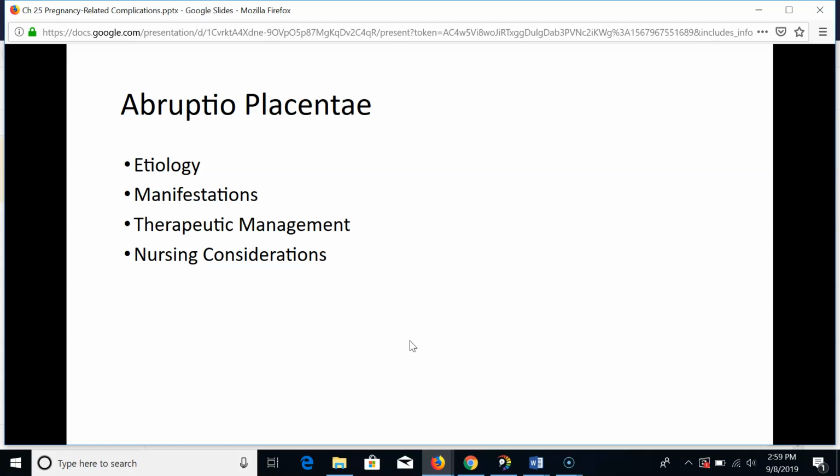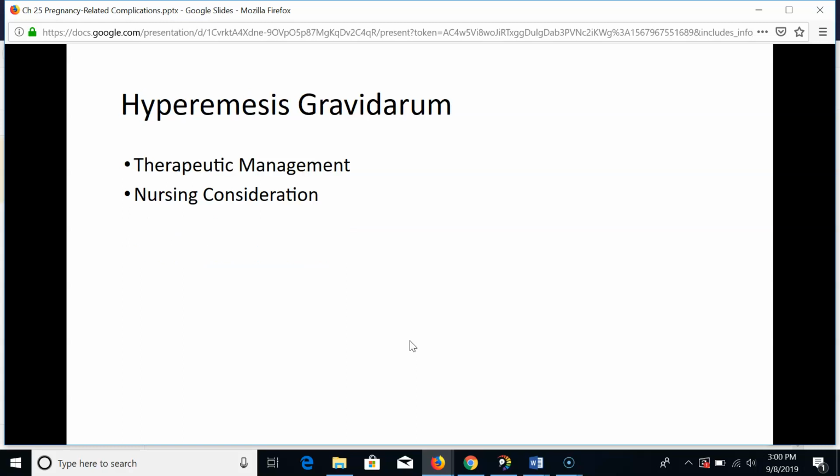Therapeutic management includes being hospitalized, and maternal and fetal assessments need to be completed. If no signs of fetal distress and mom is stable and the fetus is not full term, they may just keep her in the hospital and monitor. They would give her a tocolytic medication to keep the uterus relaxed. If mom or fetus is not stable, preparation for immediate delivery is needed. One or more 18-gauge IVs should be in place, and mom should be monitored for signs of hypovolemic shock. Nursing considerations include support to mom and family. Continuous monitoring of mom and the fetus is needed.